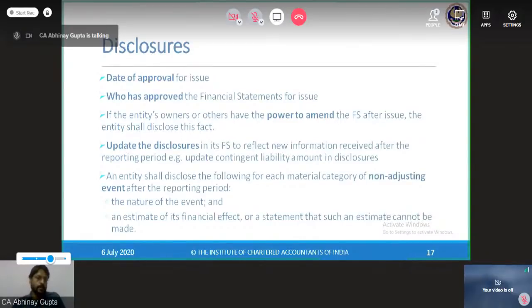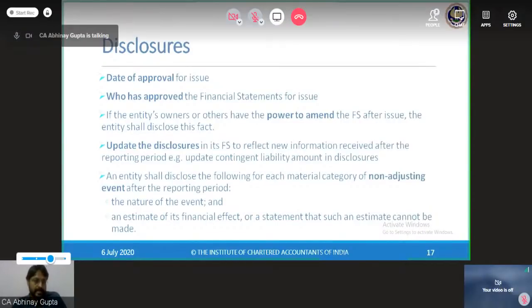and proprietor in case of sole proprietor. Although Ind AS is not applicable on those entities, Ind AS is applicable only for the companies as of now. If the entity's owners or others have the power to amend the FS after issue, then please disclose this fact. So if any of the entity's owners have the powers to amend the financial statements after the approval of the board of directors, so if there is any supervisory board or any further hierarchy, then please mention that they have the right to make some amendment.